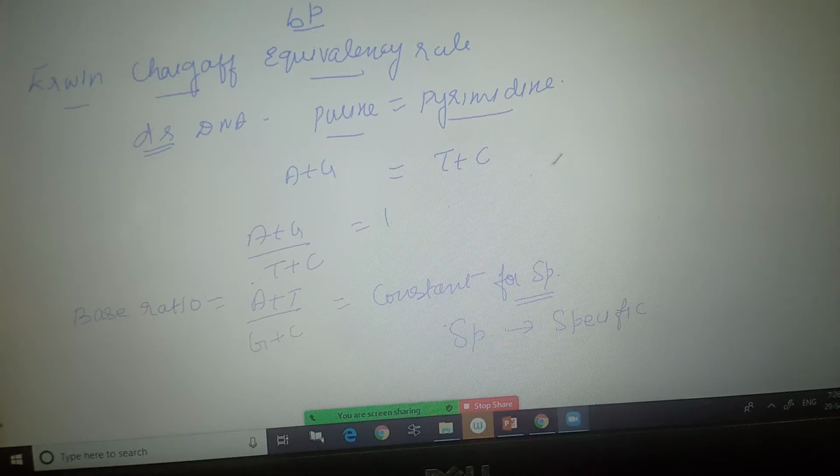According to the Erwin Chargaff base pair rule, adenine always pairs with thymine and cytosine always pairs with guanine. Adenine pairs with thymine by 2 weak hydrogen bonds. This dotted line indicates weak hydrogen bonds. And cytosine always pairs with guanine by 3 weak hydrogen bonds.